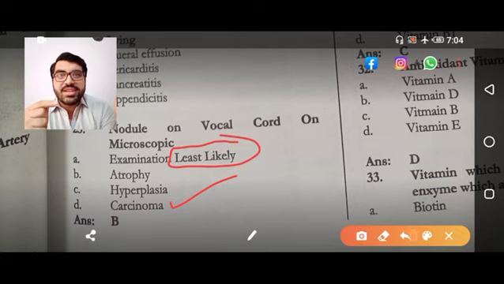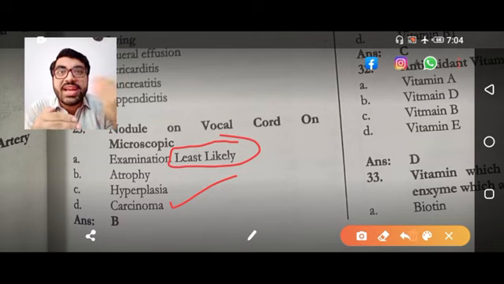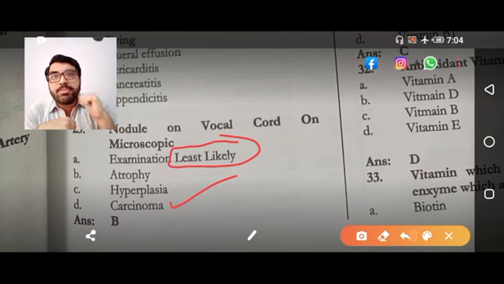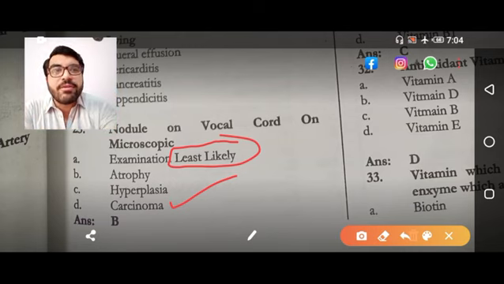Another MCQ that is related to this question is nodule on vocal cord on microscopic examination most likely. If the question is a little changed to what is most likely, the answer is option B, hyperplasia.